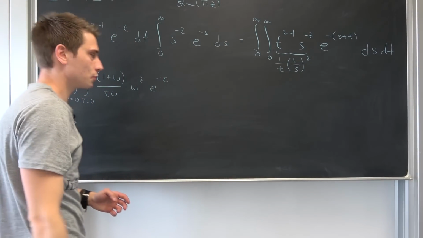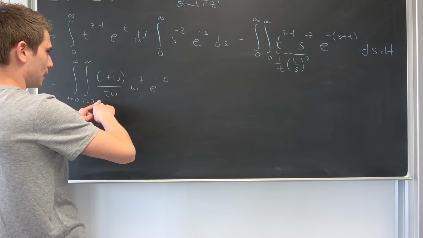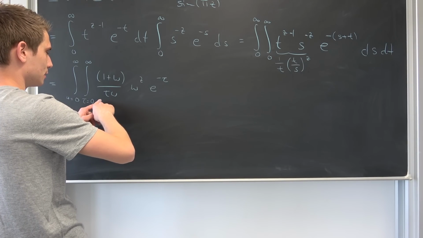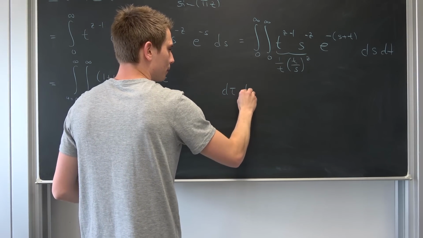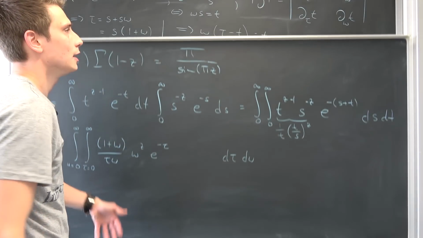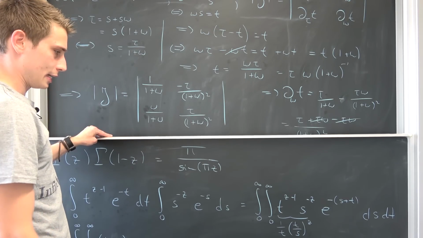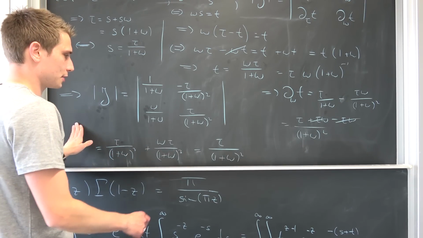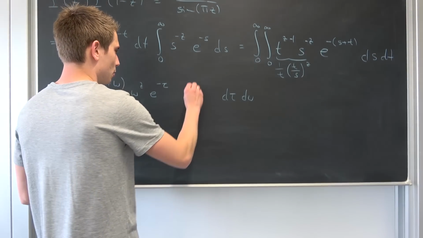ds dt is going to change to d tau d omega, okay? Like I said, it's quite a hard integral, to be honest. It's a lot of handiwork we have to do here. And also, we have our Jacobian determinant, which is nothing but tau over 1 plus omega squared.